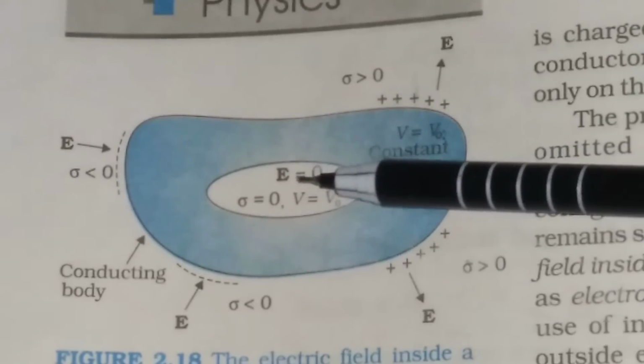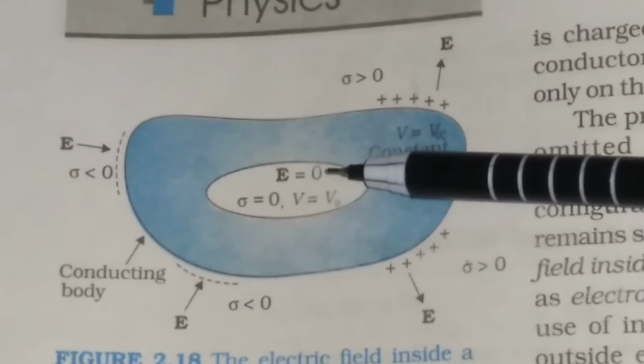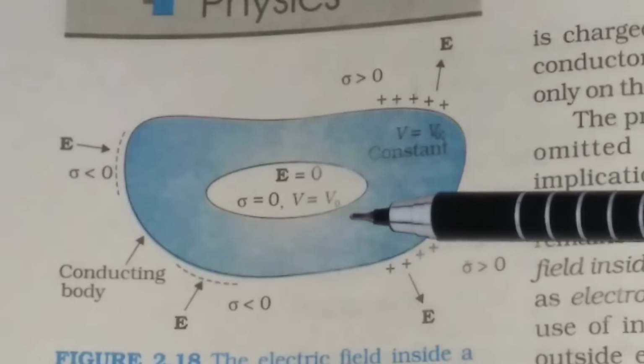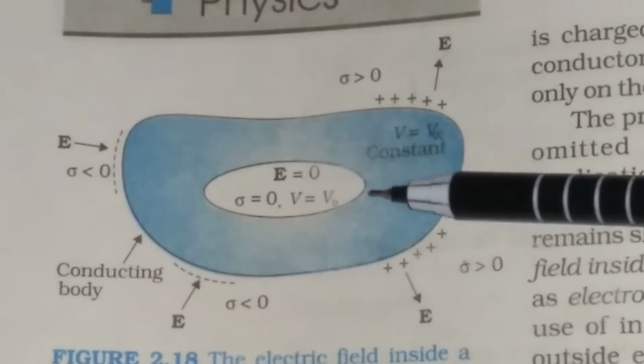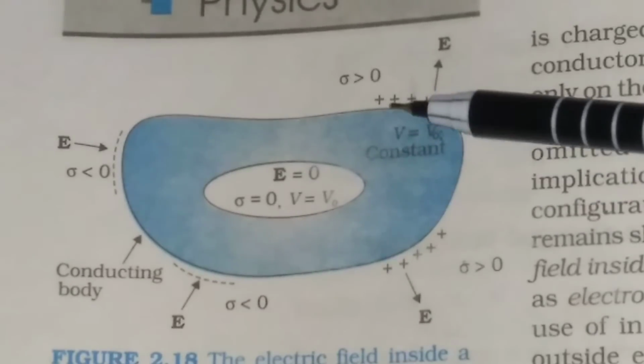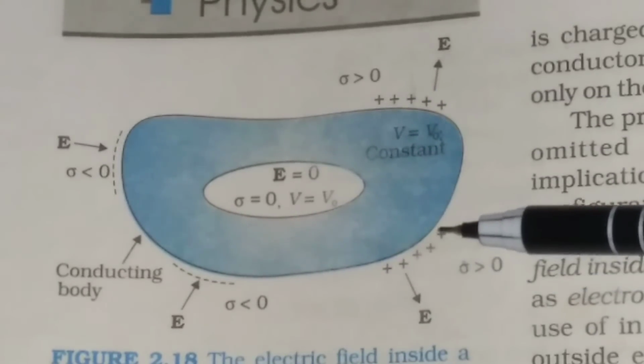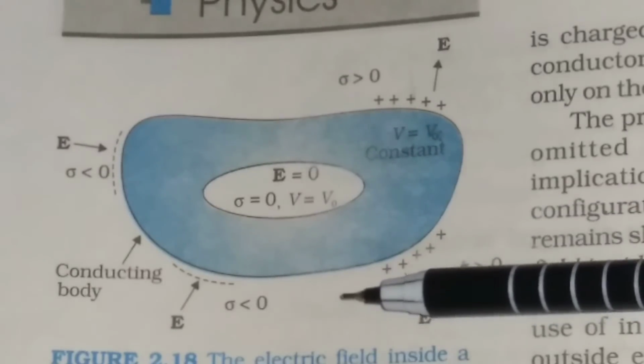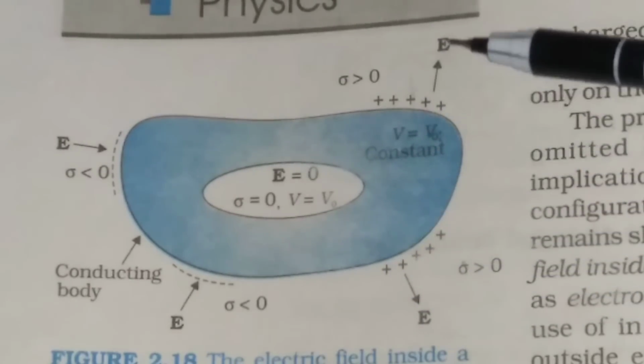Remember, the electric field inside the cavity is equal to 0, whatever be the size and shape of the cavity, whatever be the charge on the conductor, and whatever be the external fields in which the conductor is placed.